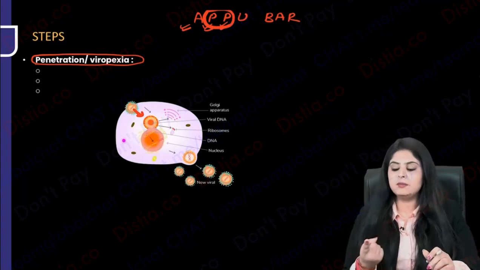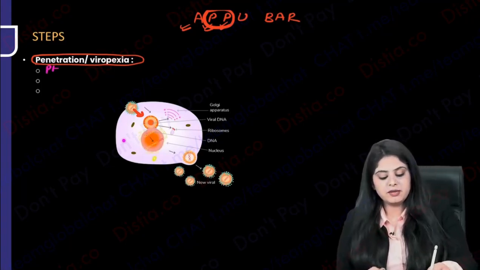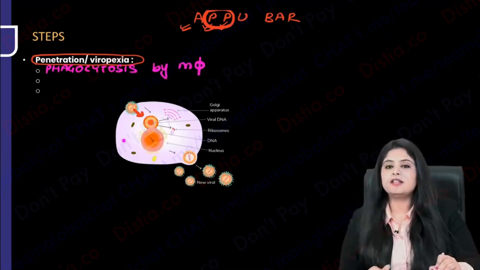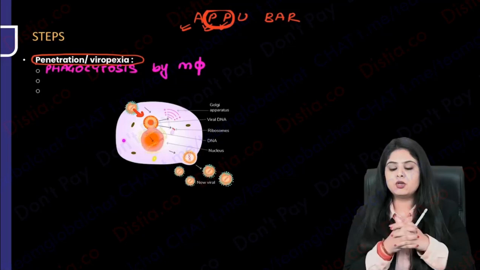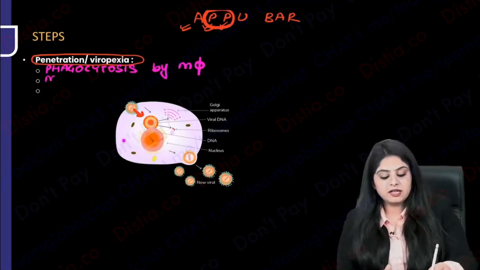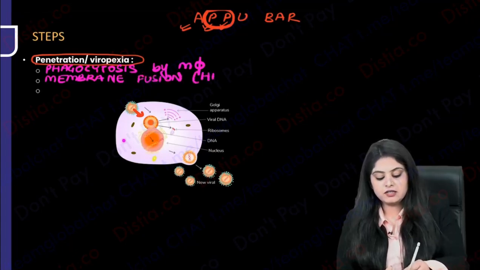What are the methods? Number one, I just eat up the virus. What is that eating up known as, ma'am? The very famous phagocytosis, which we are famous for doing. So either our macrophages have just eaten it up. Second, the virus says, no, not like this, we are going to have a contract, mutual contract. Virus's membrane, my membrane, they are going to fuse. So the second method is going to be membrane fusion, and you will study eventually in the HIV chapter that membrane fusion is a method by which HIV enters the body.